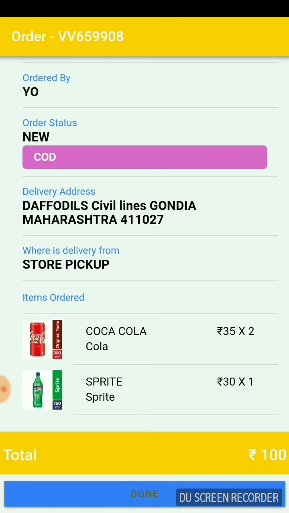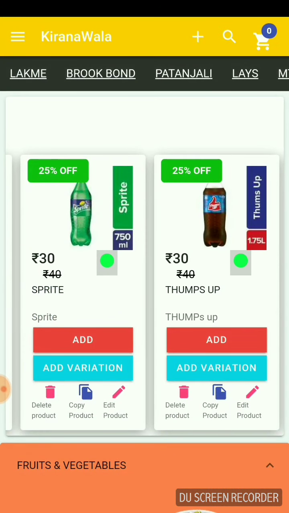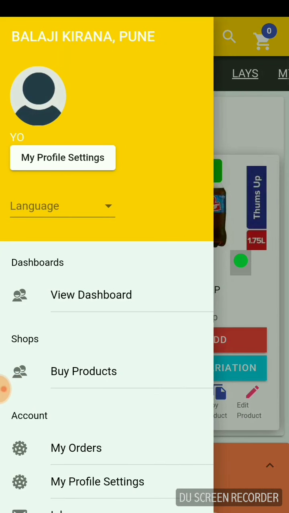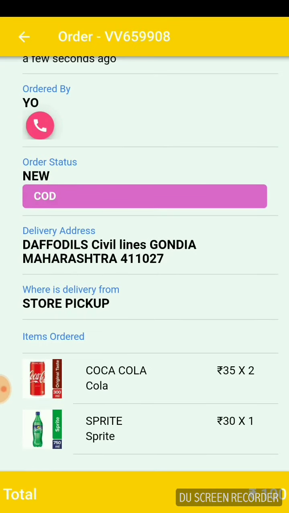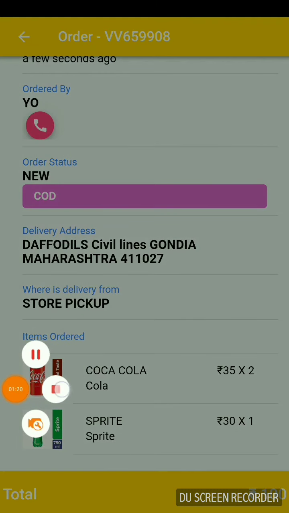From here, you will be able to see your own orders from the my order section, and you can see further details about the order. So this is how easily and efficiently you can make a purchase from this Kirana Wala shop.